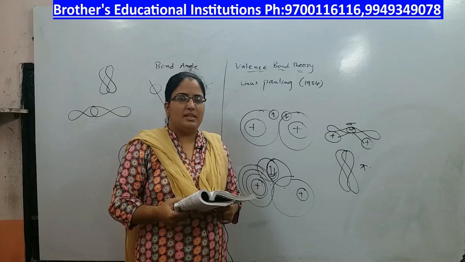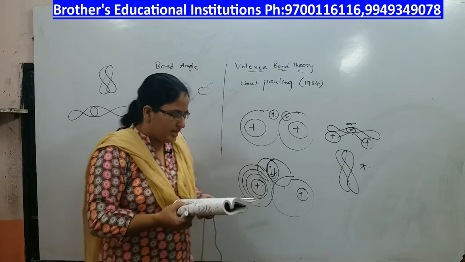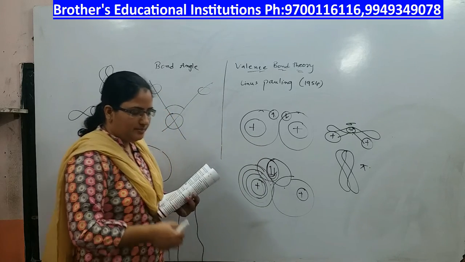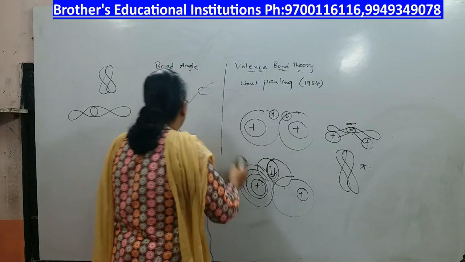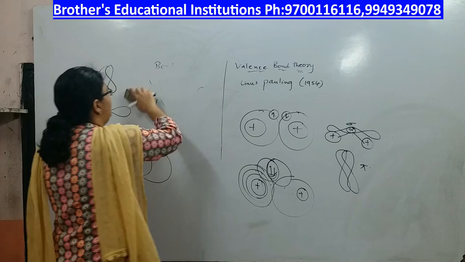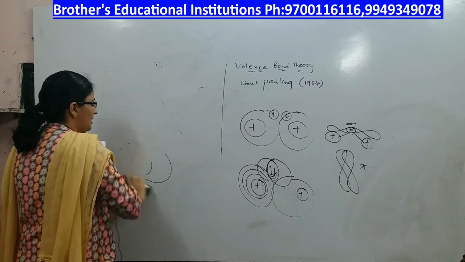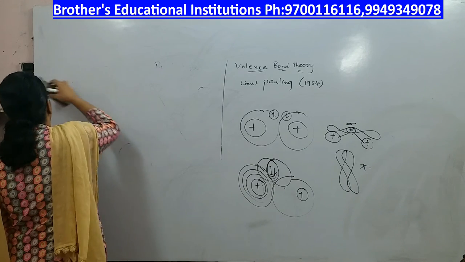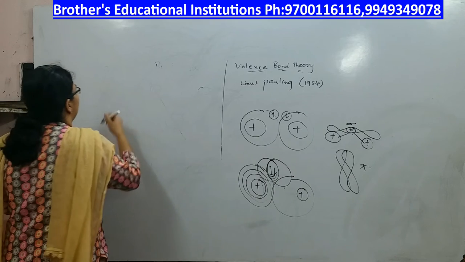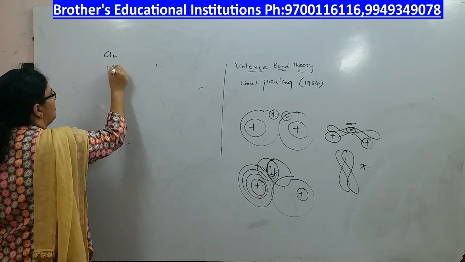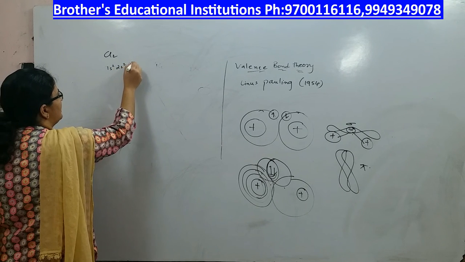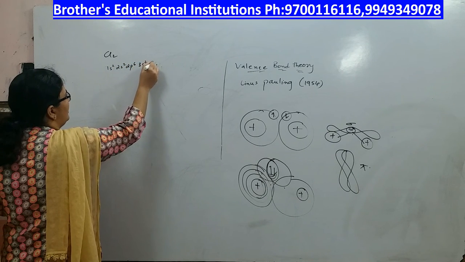We shall discuss some examples of valence bond theory. Let us take the chlorine molecule. The electronic configuration is 1s2, 2s2, 2p6, 3s2, 3p5.